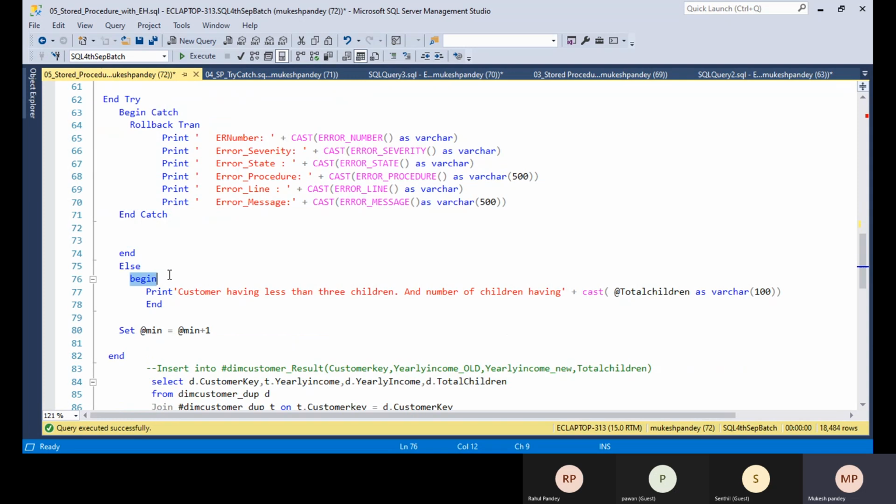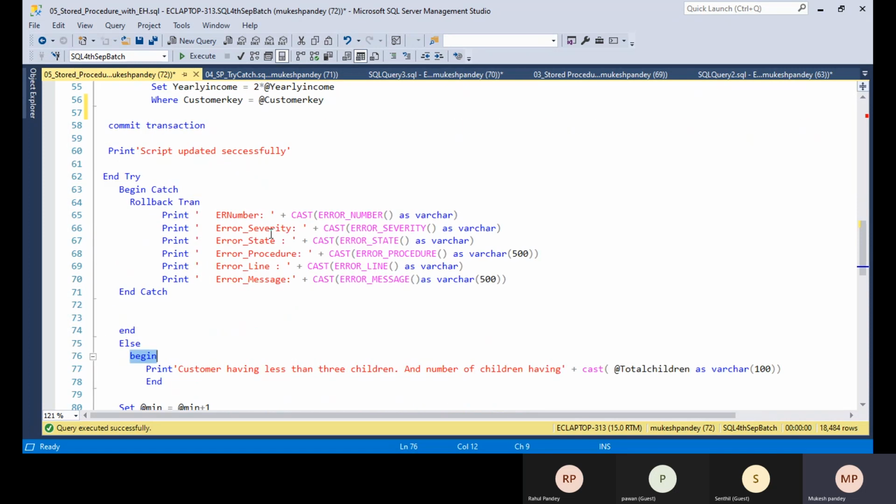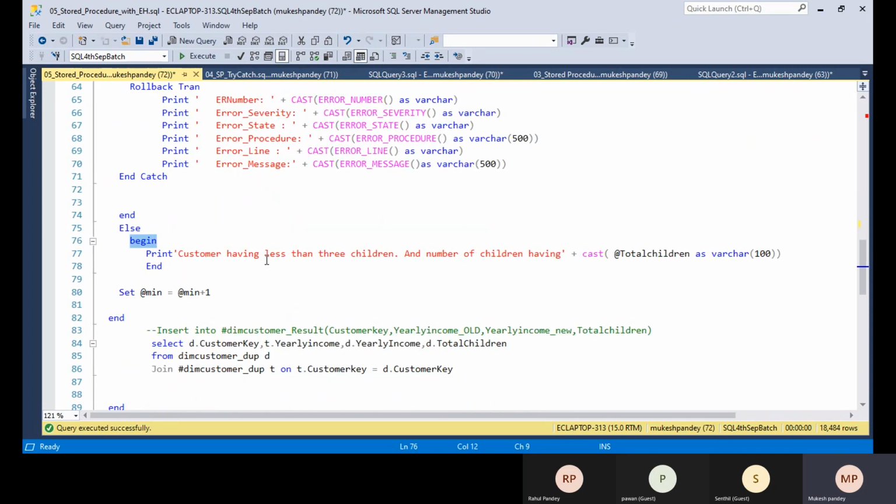After that I put the else, because if the children count is not greater than or equal to 3, I'm just printing a message from the client point of view that the customer has less than 3 children, along with the number of children. I use the cast function here.